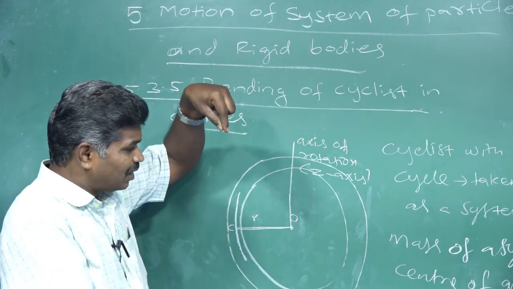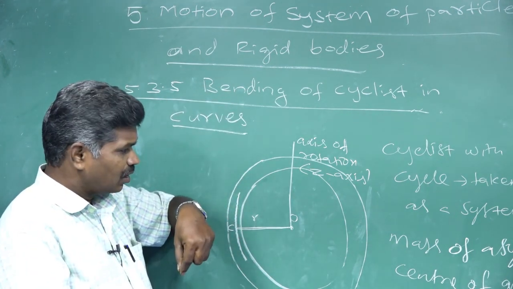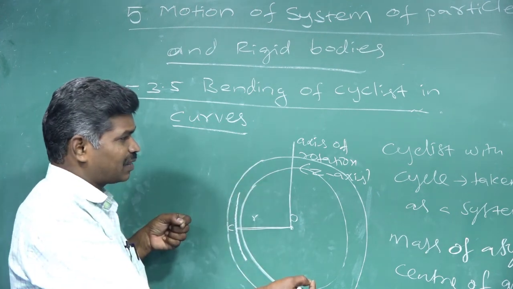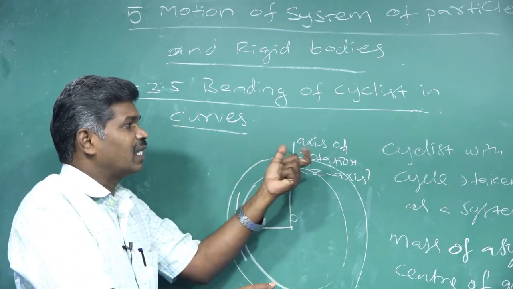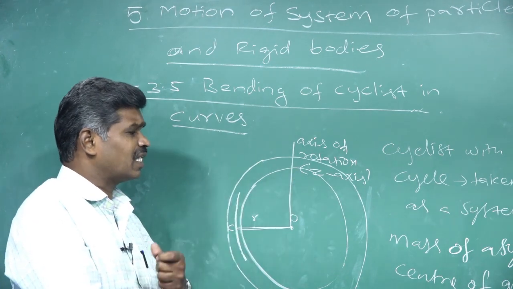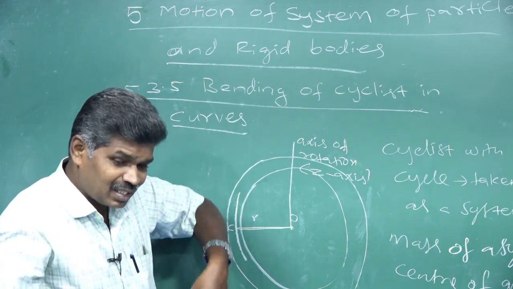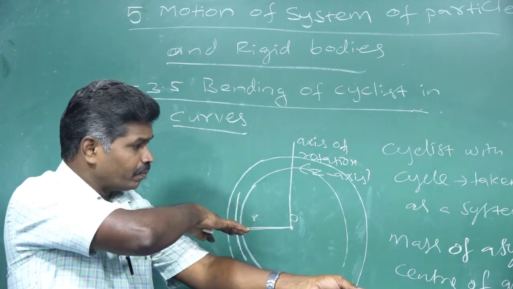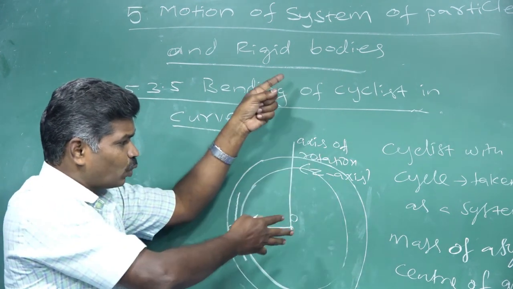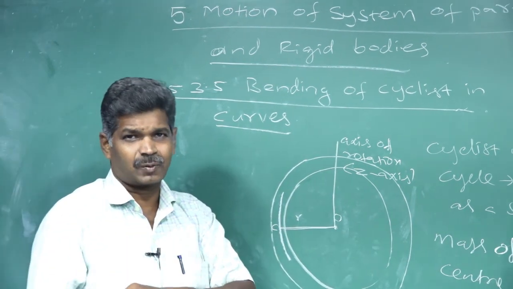If you draw a vertical line through the center of the circular path, perpendicular to the x-axis, it is called the axis of rotation, and we represent it as the z-axis. So if a cyclist travels in a circular path, the axis of rotation is the z-axis.